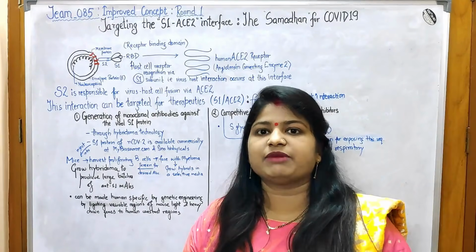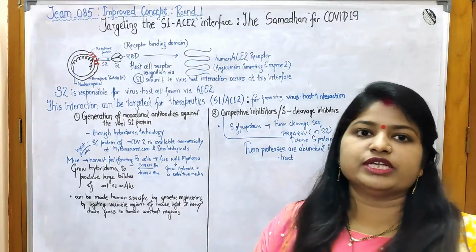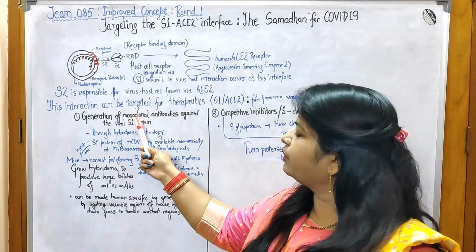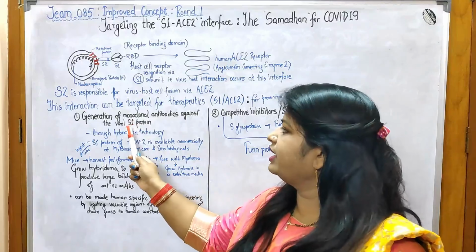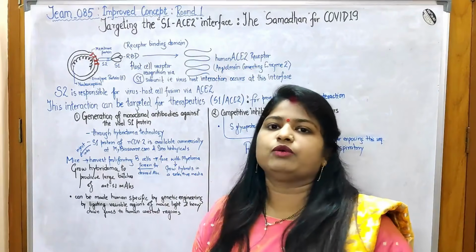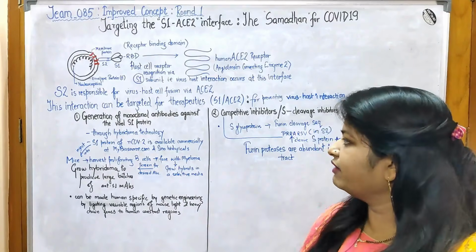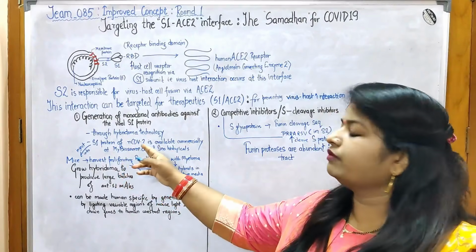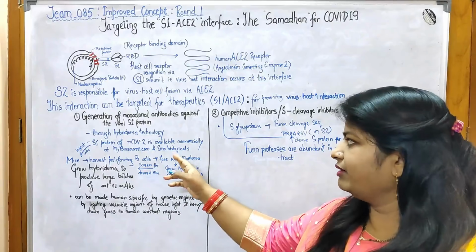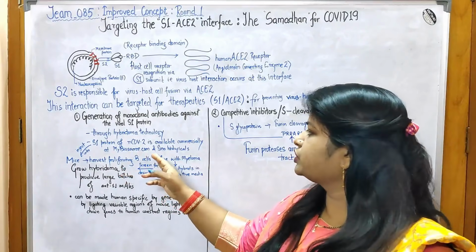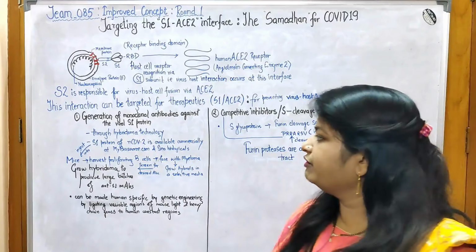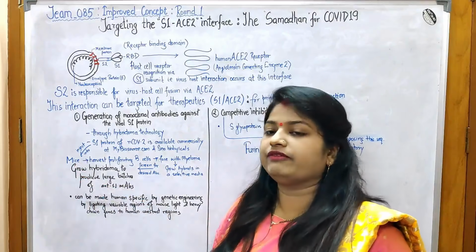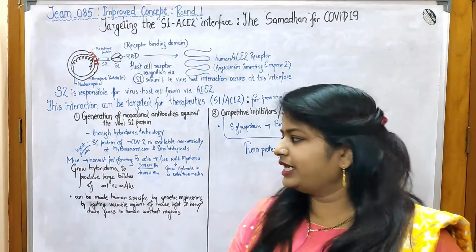How this interaction can be prevented? I am proposing two ways of it. One is generation of monoclonal antibodies against the viral S1 protein through hybridoma technology. Now the question comes from where will I get the S1 protein? The S1 protein of the novel coronavirus is available commercially at mybiosource.com and Sinobiologicals, which can be injected into mice to harvest the proliferating B cells.